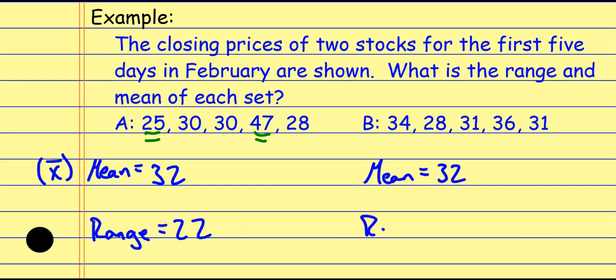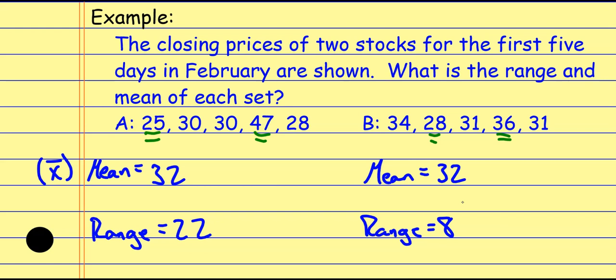The next one, again, if I'm looking at the range, it's the biggest data value minus the smallest data value. So in this one, it looks like the biggest data value is the 36, and the smallest data value is the 28. And if I subtract those, I get a range of 8. All right? And this is very telling for us, because especially in terms of something like a stock, the average of each of these is the same, but the range of the first one is a lot higher than the second one.